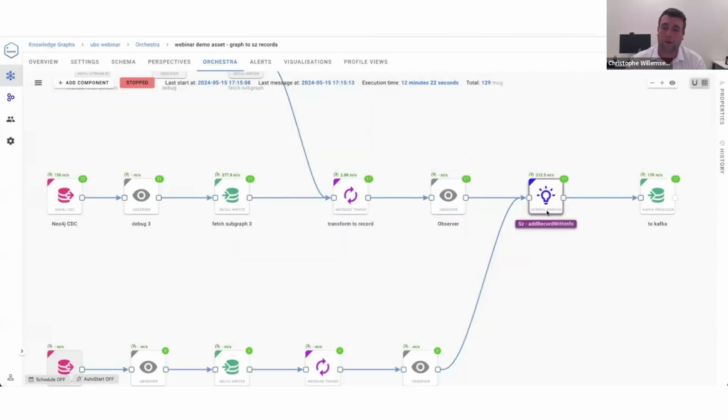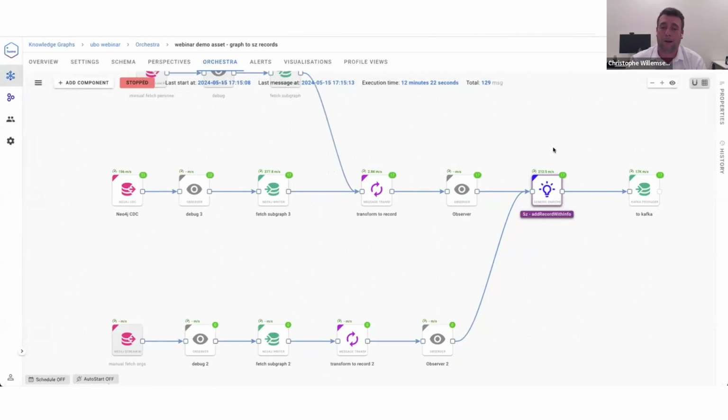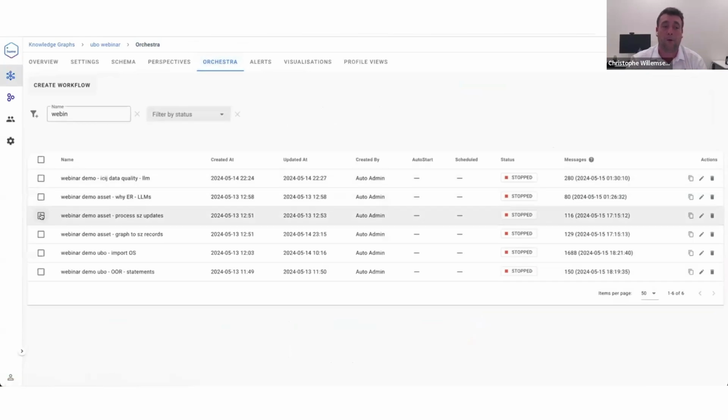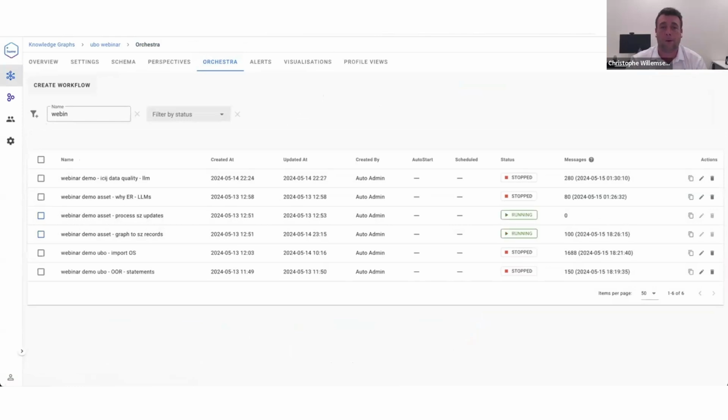We then send this information to Senzing via API, an HTTP call, and Senzing will return to us if entities have been affected. So as soon as it detects that two entities are the same, like they have a match together, they give us an ID, and we send them to Kafka for asynchronicity, and then we materialize the resolved entity. So we materialize the fact that two persons are the same into the graph. So I will start those workflows here. It will be very quick.